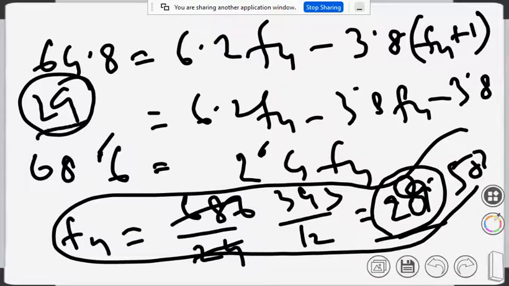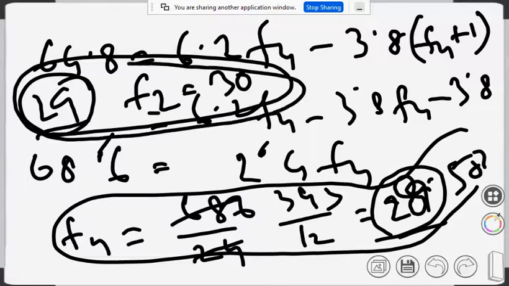So F4 is 29. In that case, F2 will be 30, isn't it? Because F2 is F4 plus 1. Students, are you following what I'm trying to say? Then what is the problem? There is some logical problem in this mathematics. Who can tell me? Anybody?